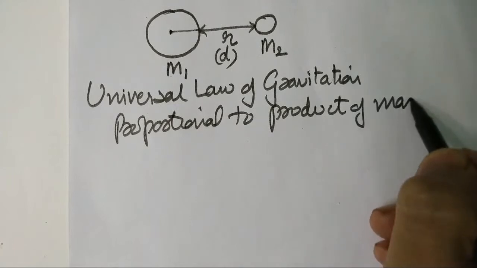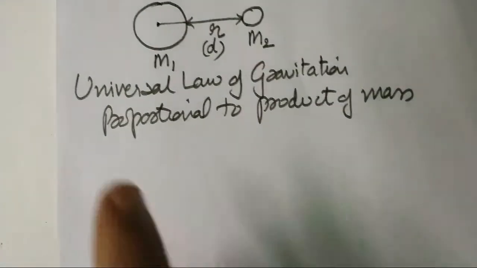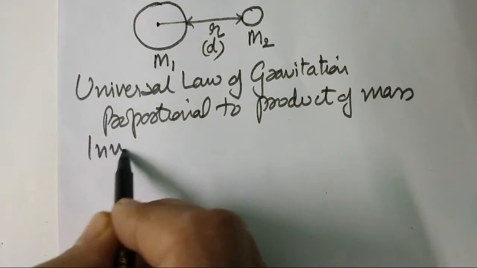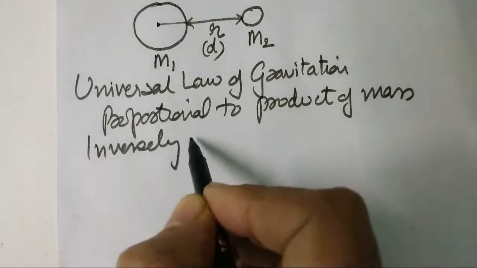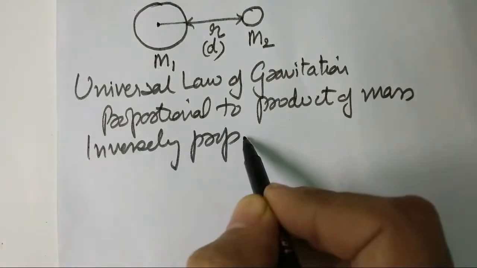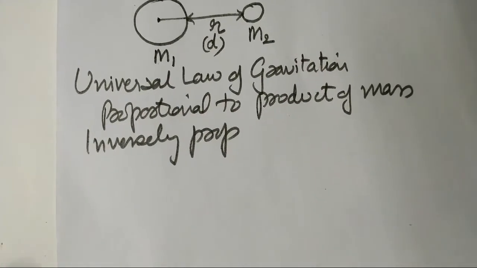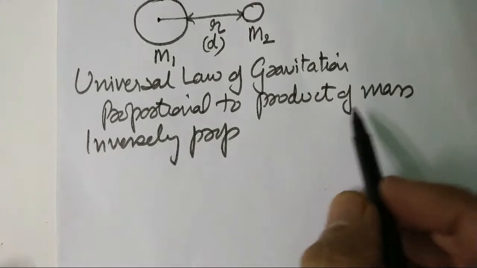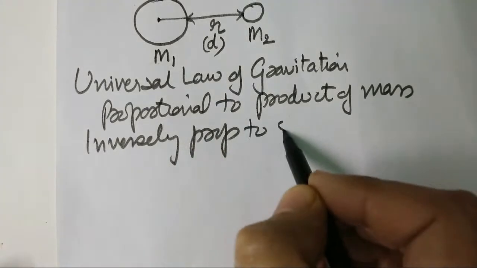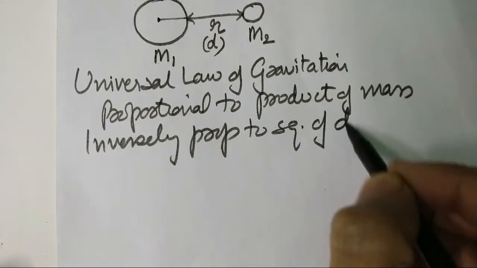It is directly proportional to the product of masses, and it is inversely proportional to the square of the distance. Proportional is the same, direct and inverse proportion.